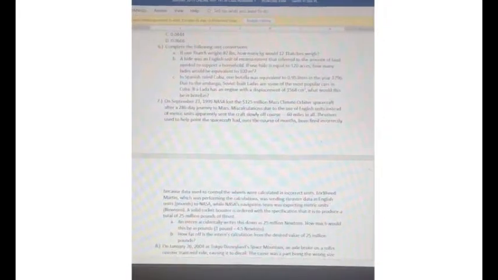Like I mentioned earlier, sometimes making mistakes in unit conversions can make fatal mistakes. So let's take a look at number 7, and while the mistake is not fatal, it did cost NASA a couple $1 million. So on September 23rd, 1999, NASA lost the $125 million Mars Climate Orbiter spacecraft after a 286-day journey to Mars. Miscalculations due to the use of English units instead of metric units apparently set the craft slowly off course, 60 miles in all.